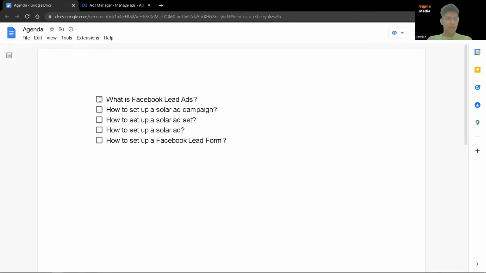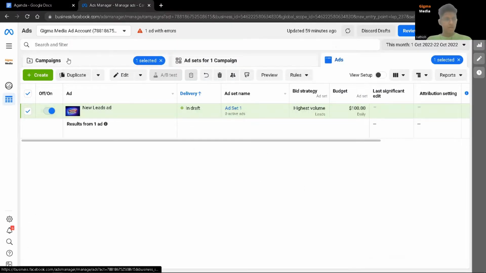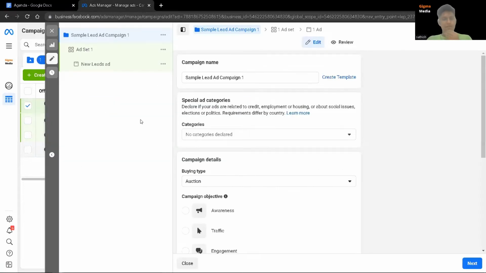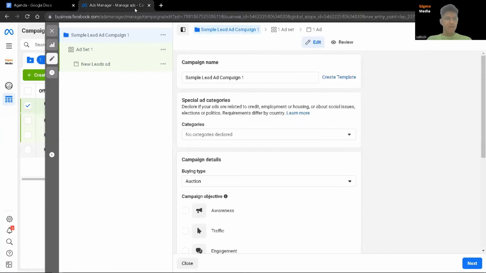Now let's first take a look at how you set up a solar ad campaign. So I'm going to come to my Facebook Business Manager here. Inside here, if you take a look at this, I've already set up this thing. This is what we call an ad campaign. That's what we're going to talk about, how to do a solar ad campaign.